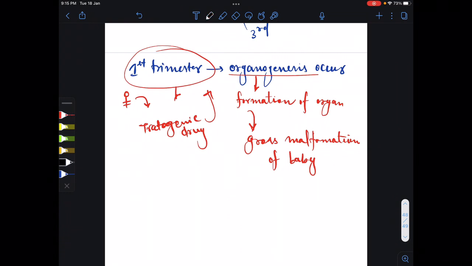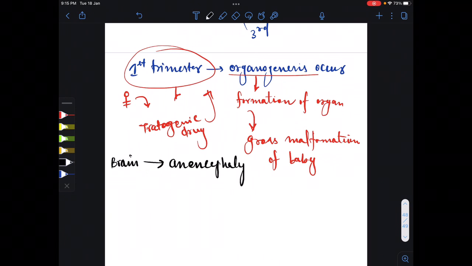For example, if formation of an organ is disturbed, the outcome is that the organ will not form. For example, if the brain is not formed, we call it anencephaly. If the eye is absent in the baby, we can say anophthalmia.